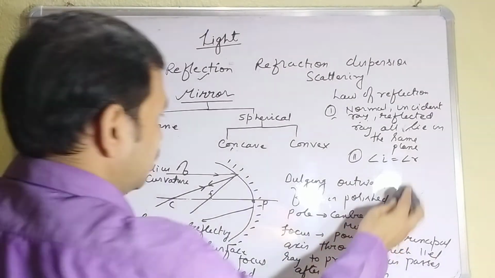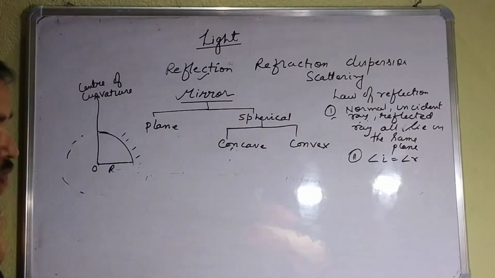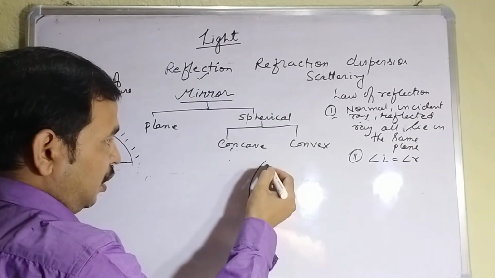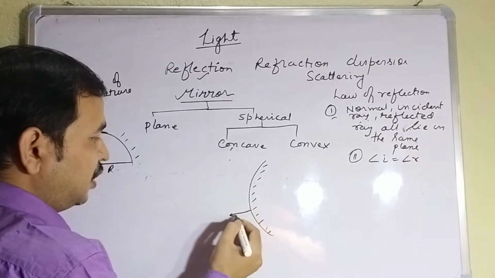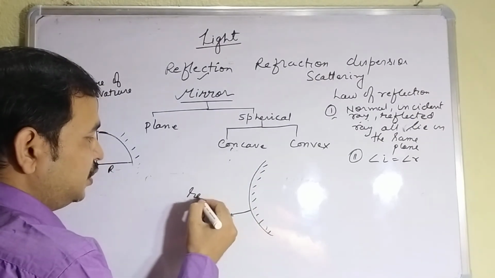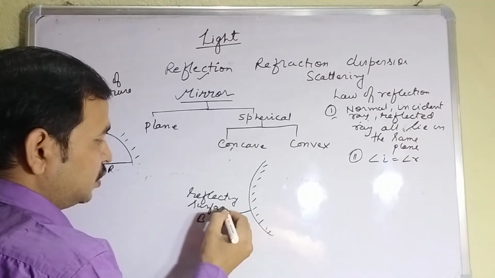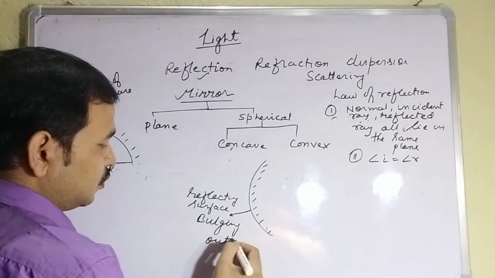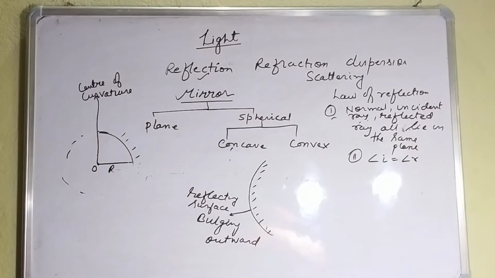Similarly, the convex mirror. Convex is like this. If the inner part is polished and the bulging outward part acts as the reflecting surface, then that type of mirror is known as a convex mirror. Clear?